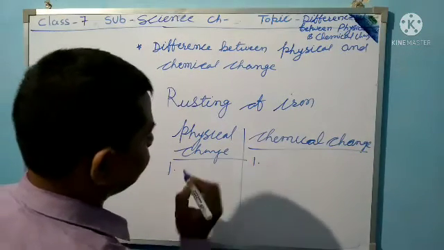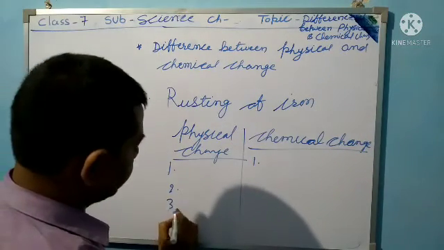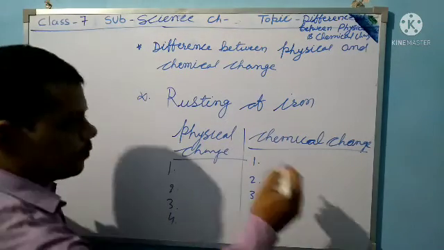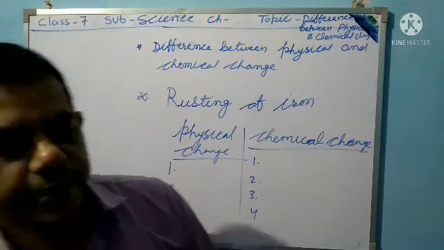Point first, second, third, fourth. Now it's time to write.